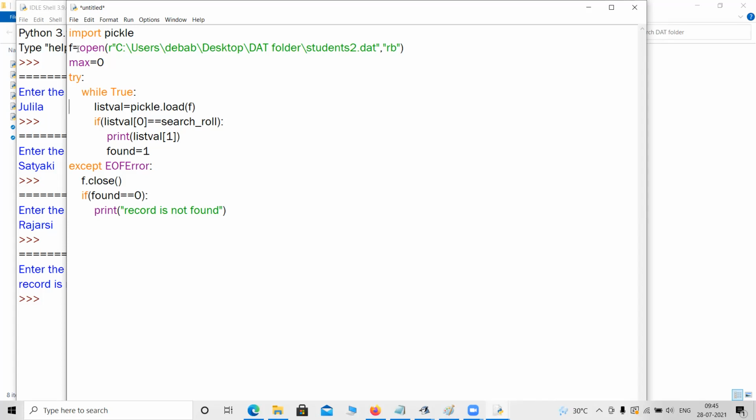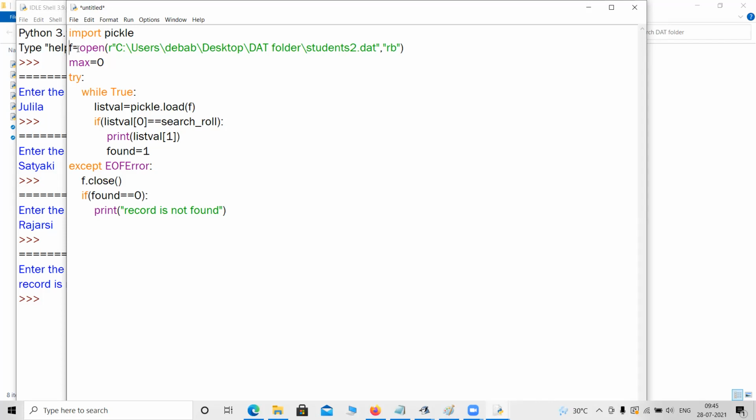Okay, for that I need to learn one more thing, that seek and those keywords we need to learn. So that I will show in the next class. Supposing that age is in the third column, because otherwise the program will become very complex. Okay, age is in the third column.